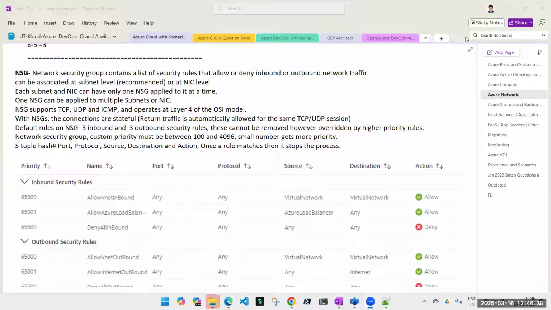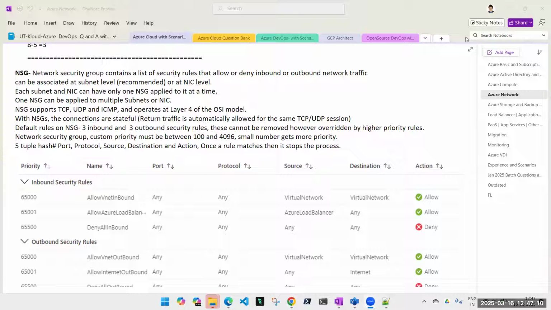So what is a network security group? A network security group contains a list of security rules that allow or deny. It's not only for allowing, it's not only for denying. It's not only for inbound traffic, it's not only for outbound traffic. So a network security group is a group that contains rules. Those rules allow and deny. What do they allow or deny? Inbound traffic and outbound traffic.